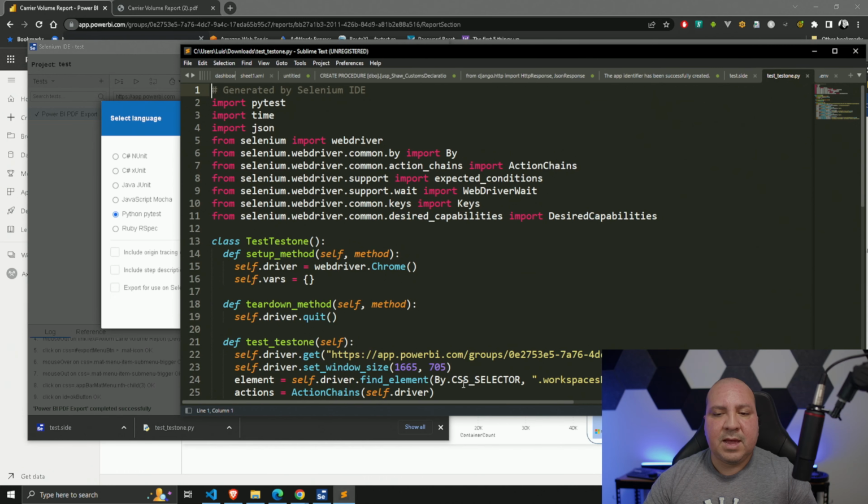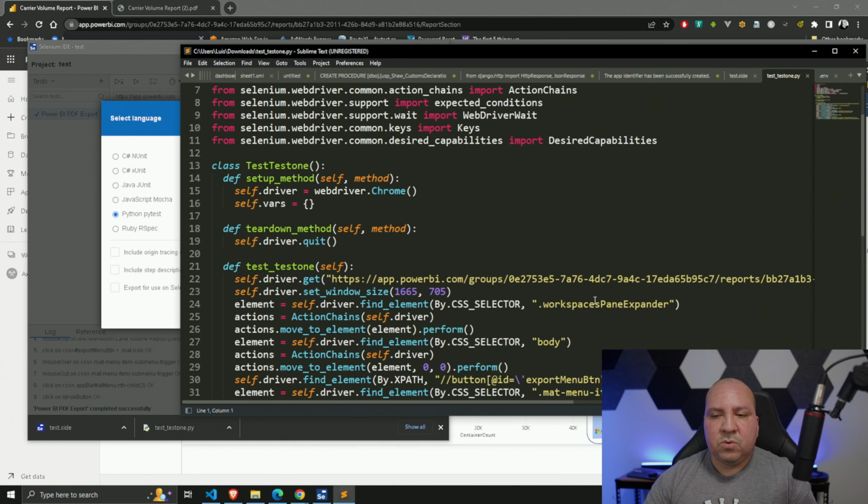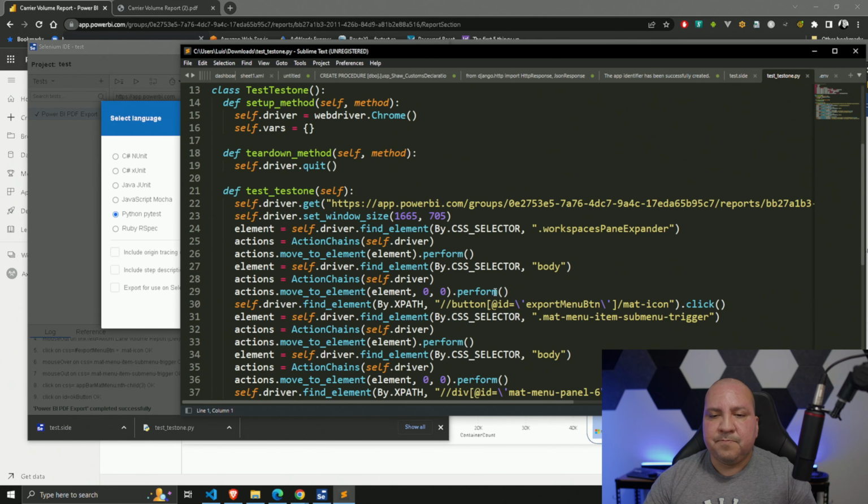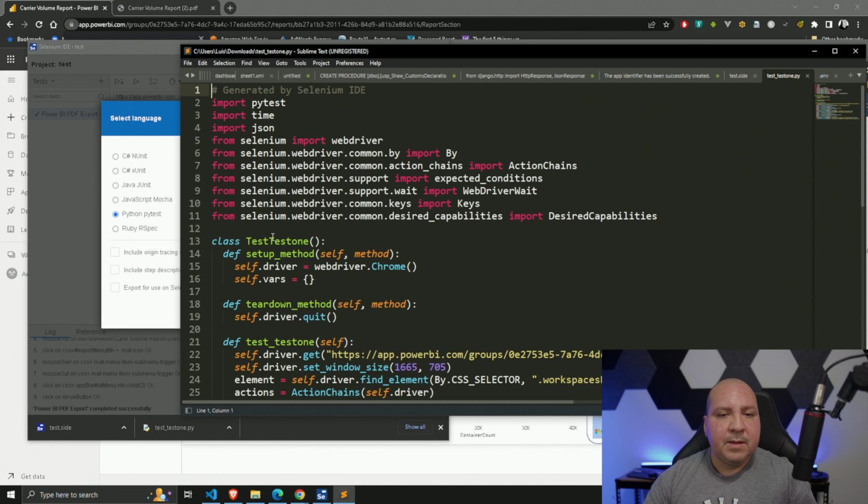Now, one of the things I did do, so as you could tell, it creates a class. This class is going to be the name of whatever you call your test case, right? In my case, I called it Power BI PDF export. I would assume that's how it's going to come out. It'll be Power BI PDF export will be the name of my class.